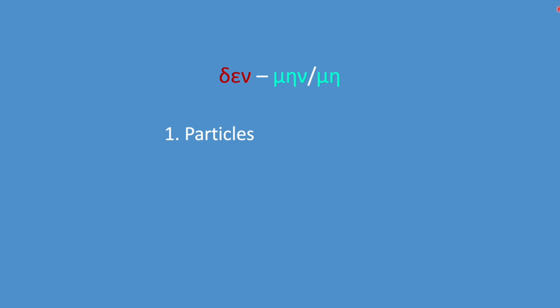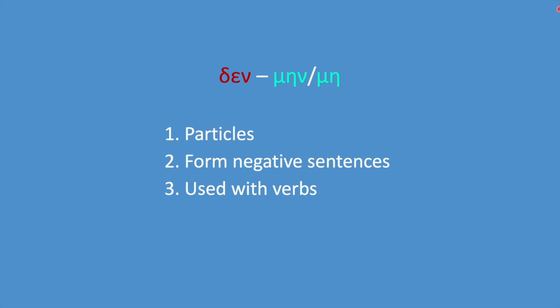Number 1. Then and min or me are both particles. Particles are small words that have one syllable, are indeclinable, meaning they do not change, and have some function in grammar or syntax. For example, they help in forming tenses or moods, like subjunctive, imperative, and so on. Number 2, they both help in making a sentence negative. And number 3, they are both used with verbs.